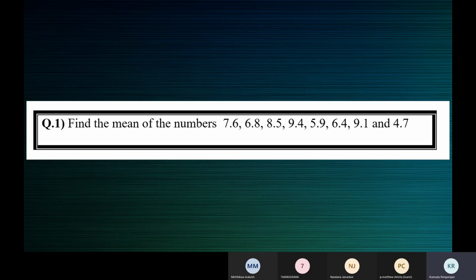It tends to be the middlemost value of all the observations. And that is why we call it average. We also call average a measure of central tendency.